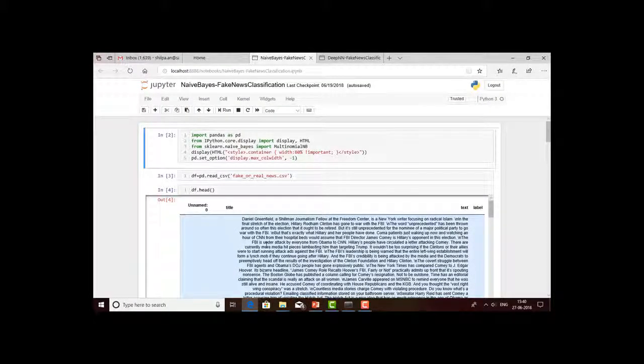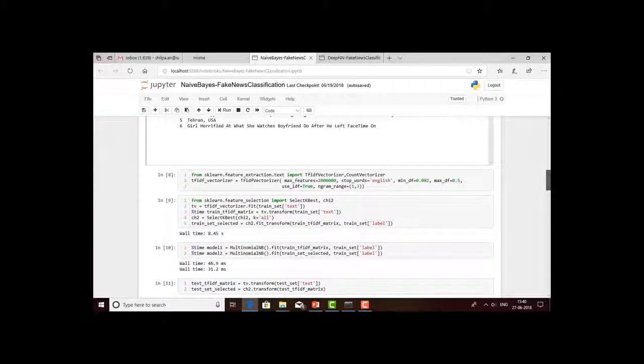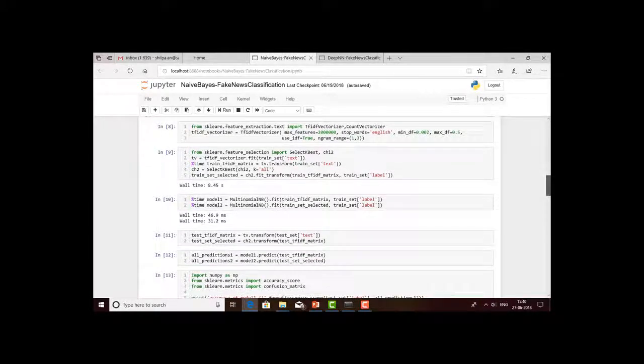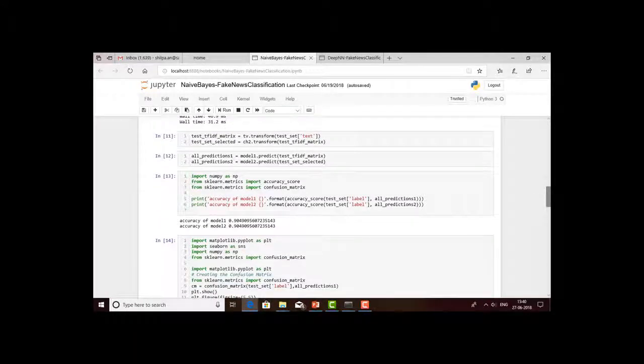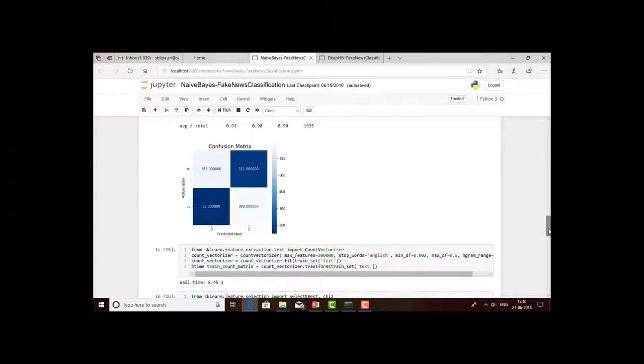Firstly, to begin with, we will be importing our data set, which is a combination of real and fake news, into the Jupyter notebook, and we will be doing the pre-processing and padding sequences in order to obtain the correct alignment of the data set. Then we will be using the feature extraction part, that is TF-IDF vectorizer or count vectorizer. For the first model, the naive-Bayes model, we will be doing this, and about 90% accuracy is obtained, and the confusion matrix obtained for the model is this.